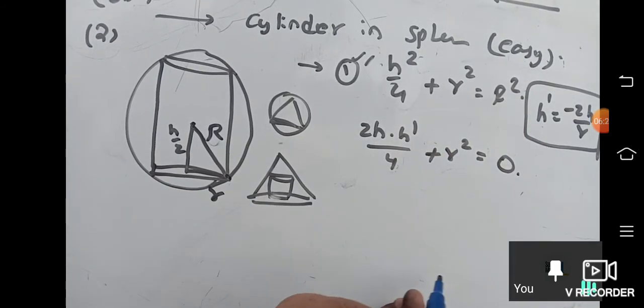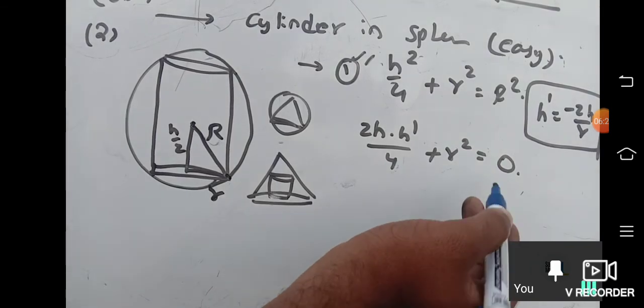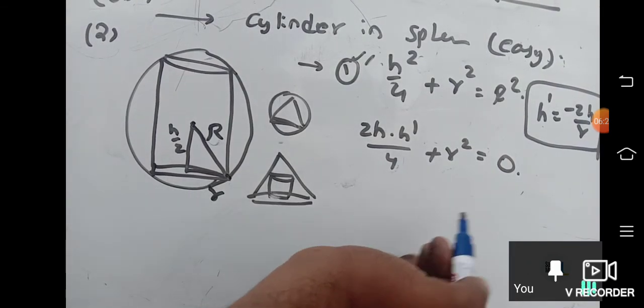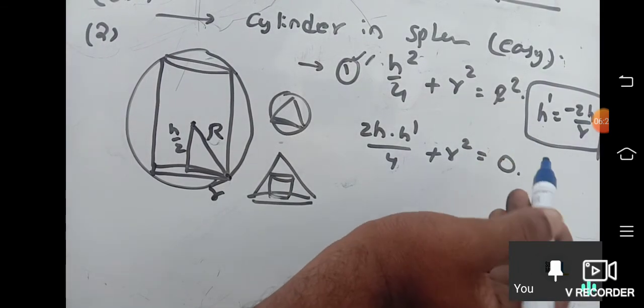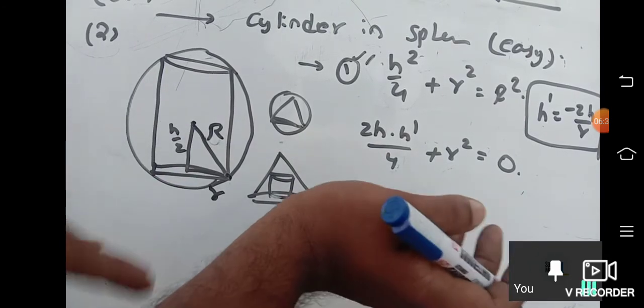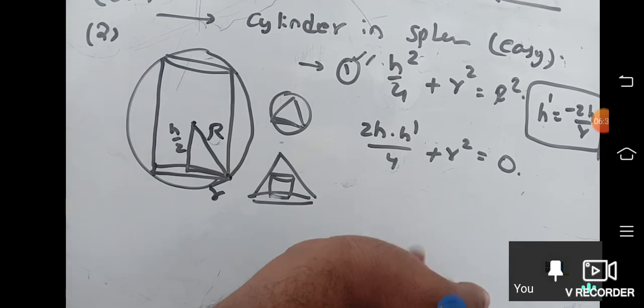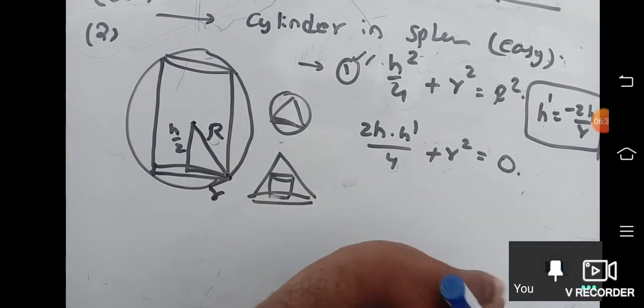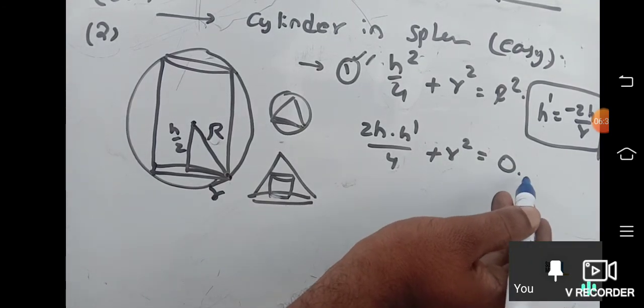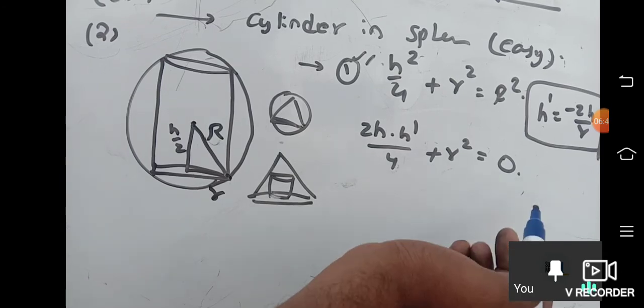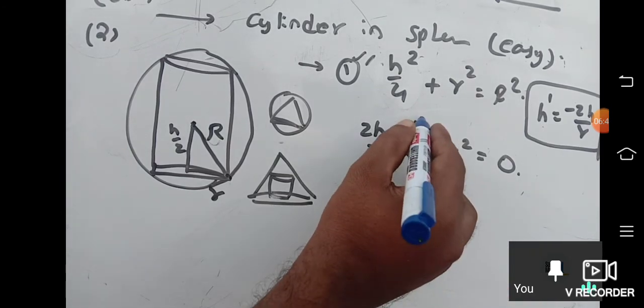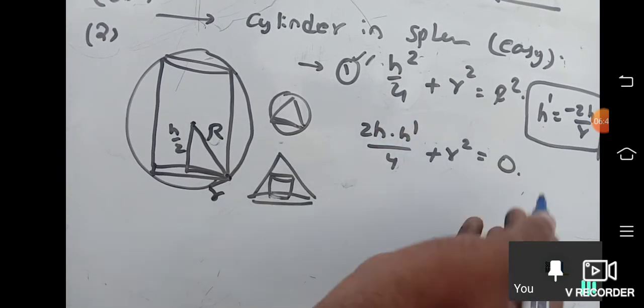This is one more common mistake everybody makes. 2r they'll write. That's why I told you to practice differentiating the capital terms. If you practice that capital terms differentiation is 0, that mistake will not come. Don't do this mistake and tell it's a silly mistake. That is not a silly mistake. Now tell me directly, here h dash is equal to minus 2h by r.